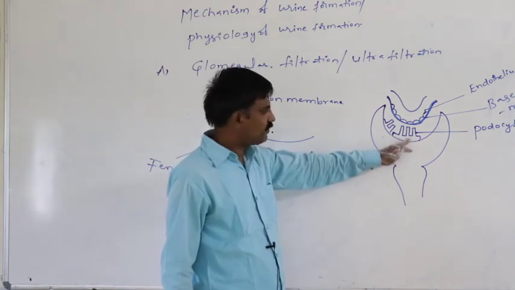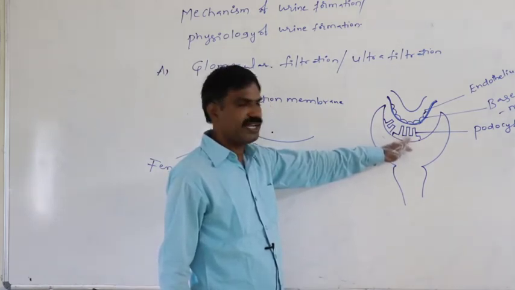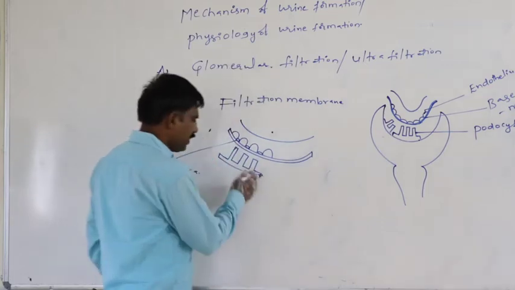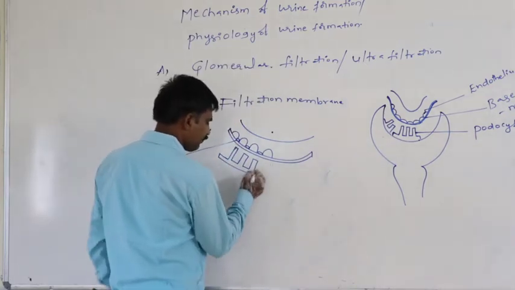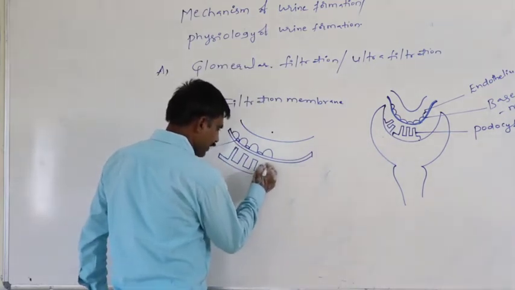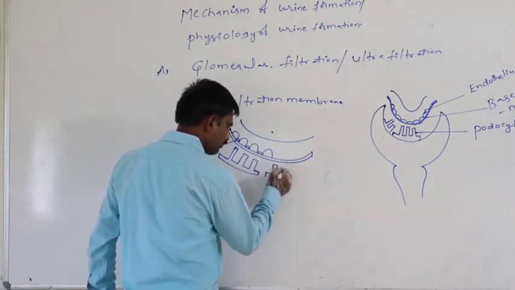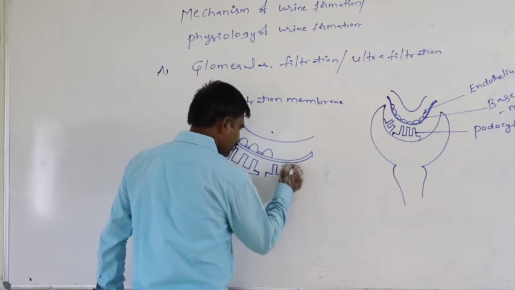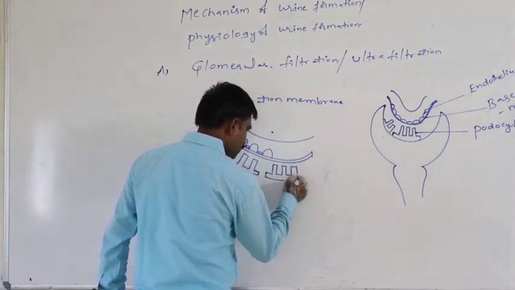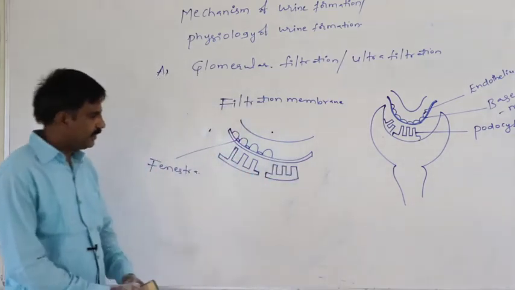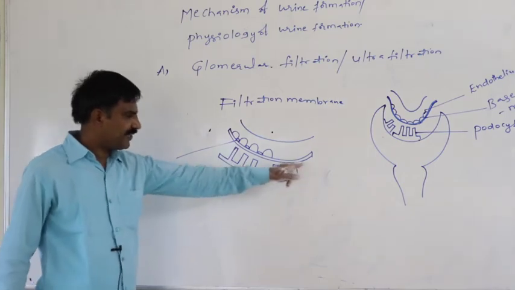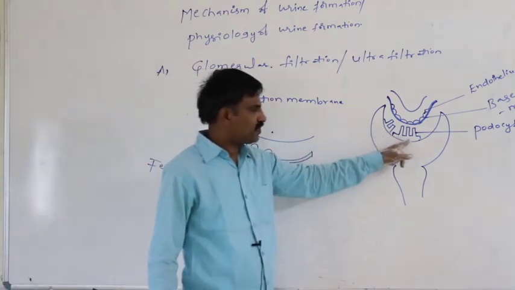This is the Bowman's capsule inner layer. This is the podocyte layer. This is one podocyte. Again, this is another podocyte, another podocyte like this. This is said to be the podocytic layer of Bowman's capsule.